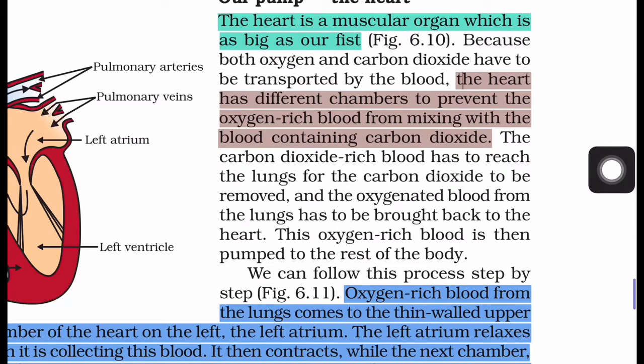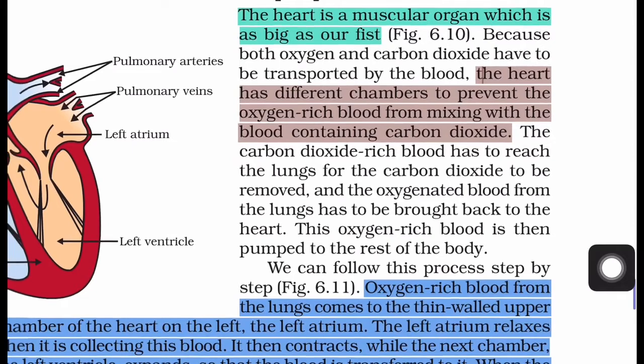So the first question is, why are there 4 chambers in the heart? The answer is to prevent oxygenated blood from mixing with deoxygenated blood, that is, the blood containing carbon dioxide. The carbon dioxide rich blood has to reach the lungs for the carbon dioxide to be removed, and the oxygenated blood from the lungs has to be brought back to the heart.